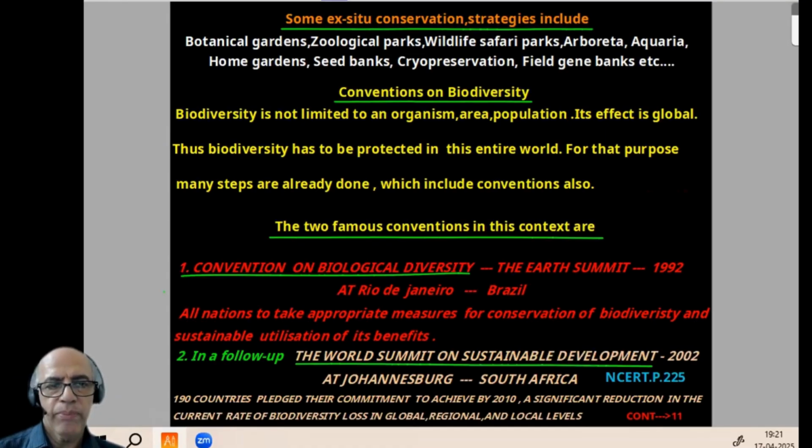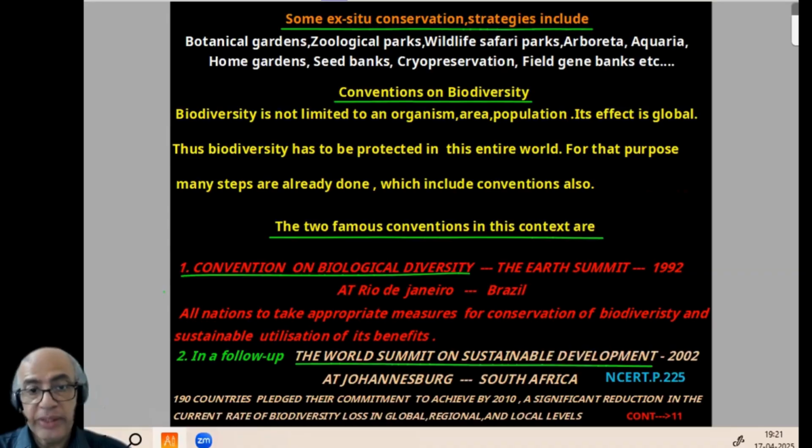And what was the aim? All nations to take appropriate measures for conservation of biodiversity and sustainable utilization of its benefits. Like a continuation, the second summit came after 10 years, the World Summit on Sustainable Development 2002 at Johannesburg, South Africa. All NCERT, page number 225.